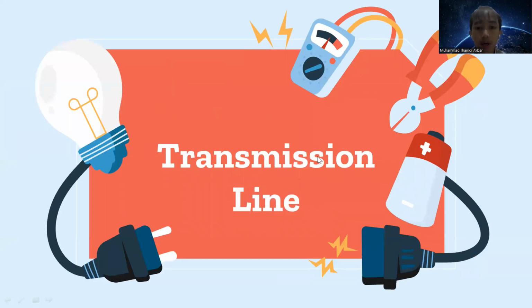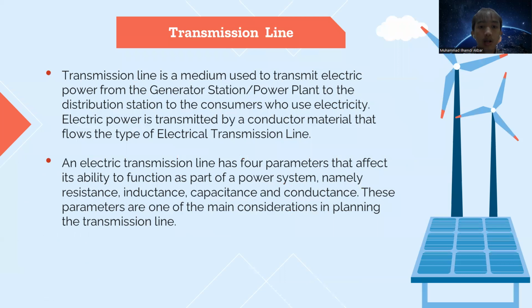Next, I will explain to you all a little about transmission line. So, transmission line is a medium used to transmit electric power from the generator station or power plant to the distribution station to the consumers who use electricity. Electric power is transmitted by a conductor material that flows the type of electrical transmission line.